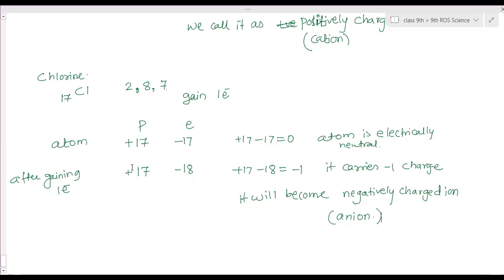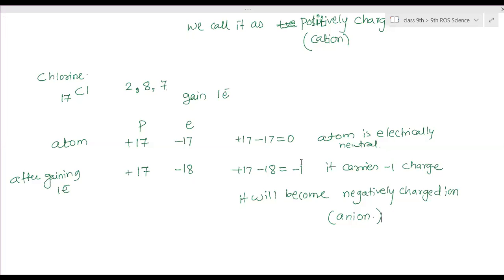The number of protons is not going to increase, because we have not made any change in the protons. Only the electron number has increased by 1. So the number of electrons was 17 earlier, now it will become 18. Again it is unbalanced, the number of protons and electrons. So the total charge now becomes -1. Therefore we call this particle a negatively charged ion, that is, an anion.